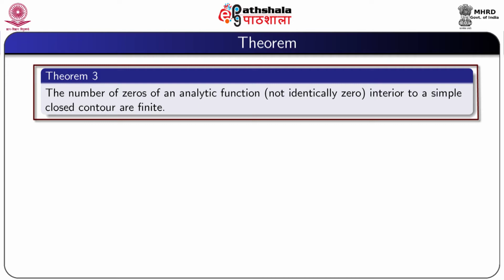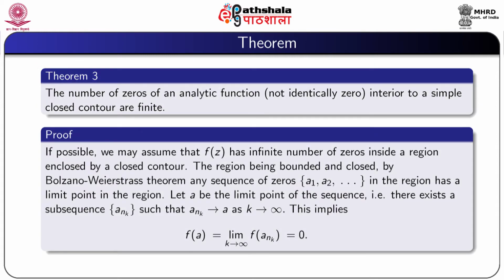The number of zeros of an analytic function which is not identically 0, interior to a simple closed contour, is finite. Proof: if possible, we may assume that f(z) has an infinite number of zeros inside a region enclosed by a closed contour.